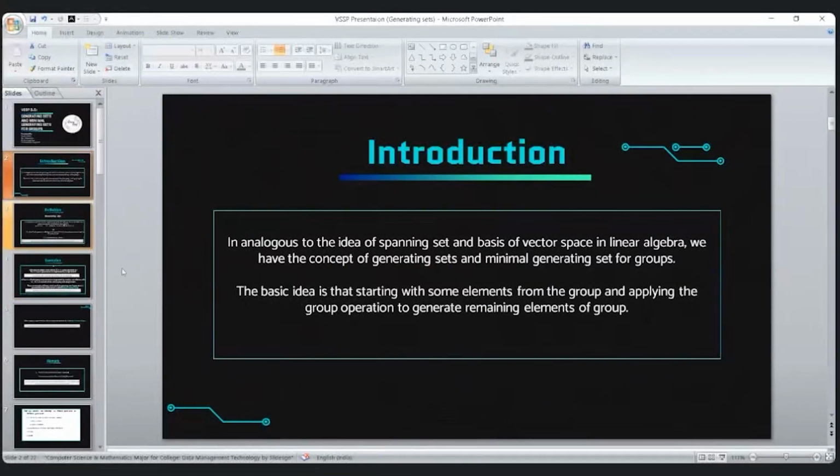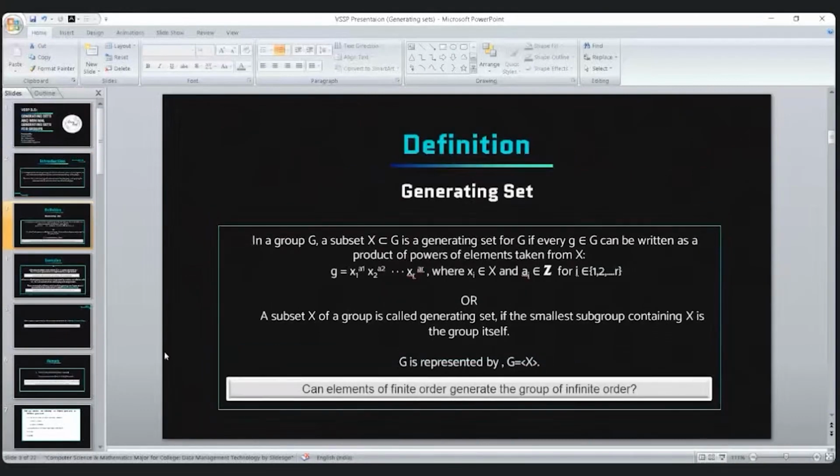So let us come to the formal definition of the generating sets. Suppose in a group G, we have a subset of G, that is X. Then X can be the generating set for G if every element g belonging to G can be represented as the product of the elements from X or its inverses.